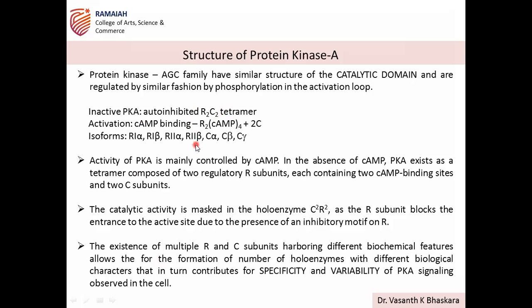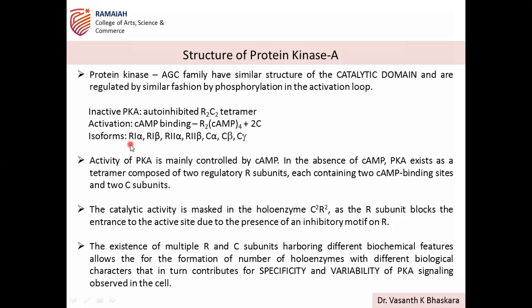When it is activated, activation is mainly because of the cAMP levels, which are responsible for binding to R2. You see, there are four cAMPs binding to the two R subunits, plus 2C. So the cAMP-bound state of this protein kinase A is the activated state.